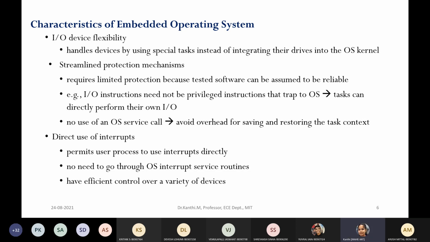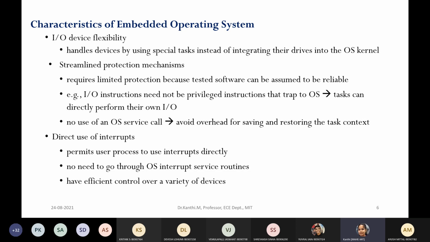We can add certain special tasks instead of integrating their drivers into the kernel. You can add a feature for adding certain input output drivers for the same. And you can have some sort of protections.